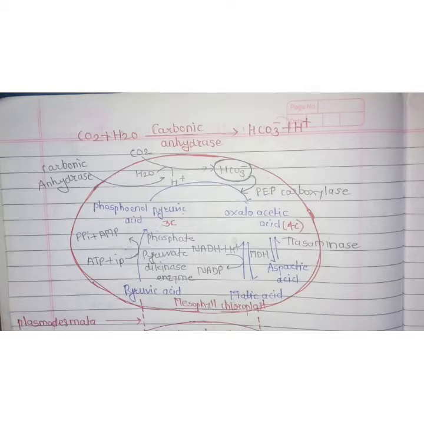Today we are going to discuss the C4 pathway, also called the Hatch-Slack pathway or dicarboxylic acid pathway. The name C4 indicates that a 4 carbon compound is the stable product inside the pathway. That's why they call it the C4 pathway.